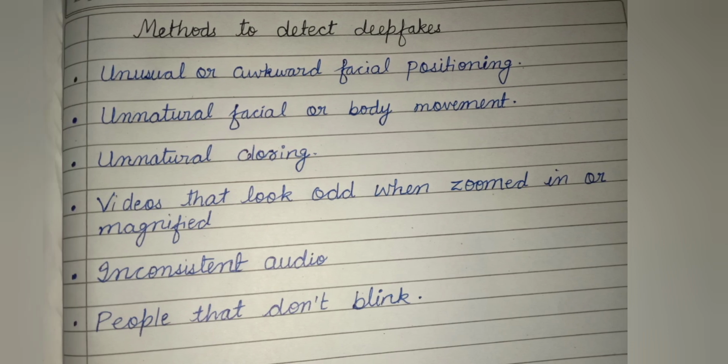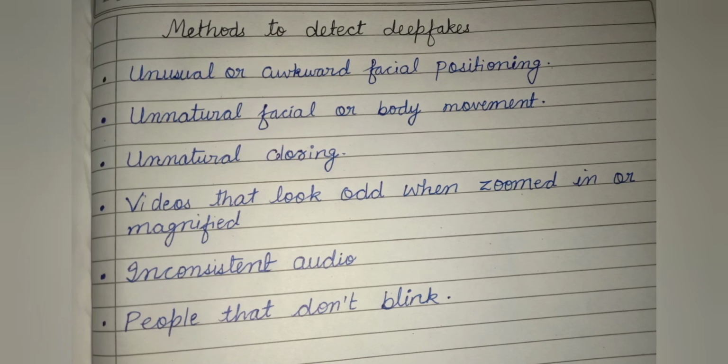Now, here are some of the methods to detect deepfakes. First is unusual or awkward facial positioning. Next is unnatural facial or body movement, unnatural coloring, videos that look odd when zoomed in or magnified, inconsistent audio. Next is people that don't blink. By watching all these defects, we can visualize the difference.